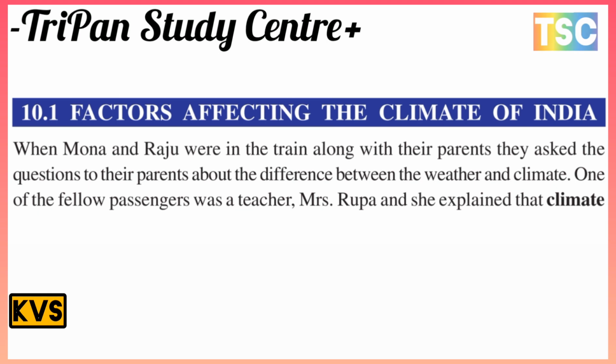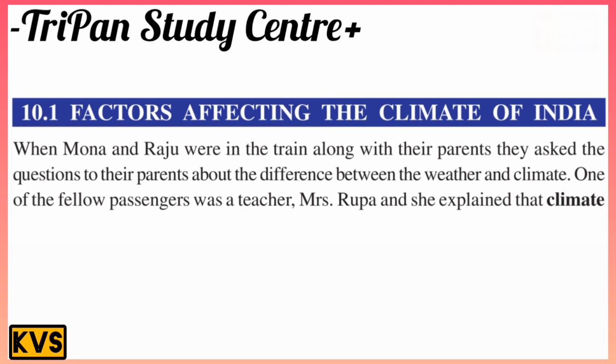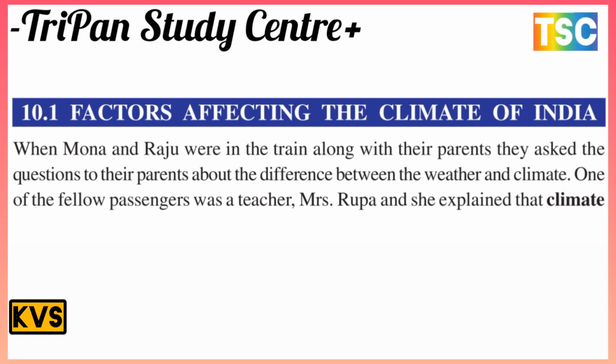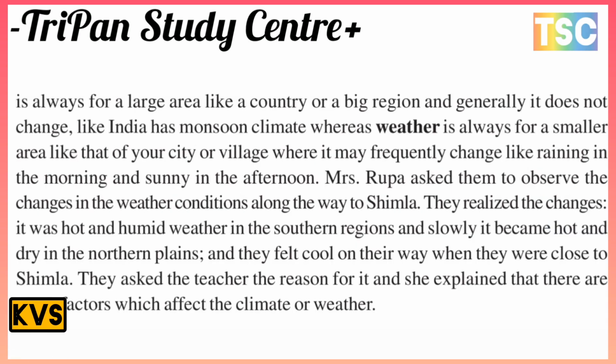But one of the fellow passengers was a teacher, Mrs. Rupa, and she explained that climate is the average weather for a large area like a country or big region, and generally it does not change. Like India has a monsoon climate, whereas weather is for a smaller area like your city or village, where it may change frequently, like it rains in the morning and is sunny in the afternoon.